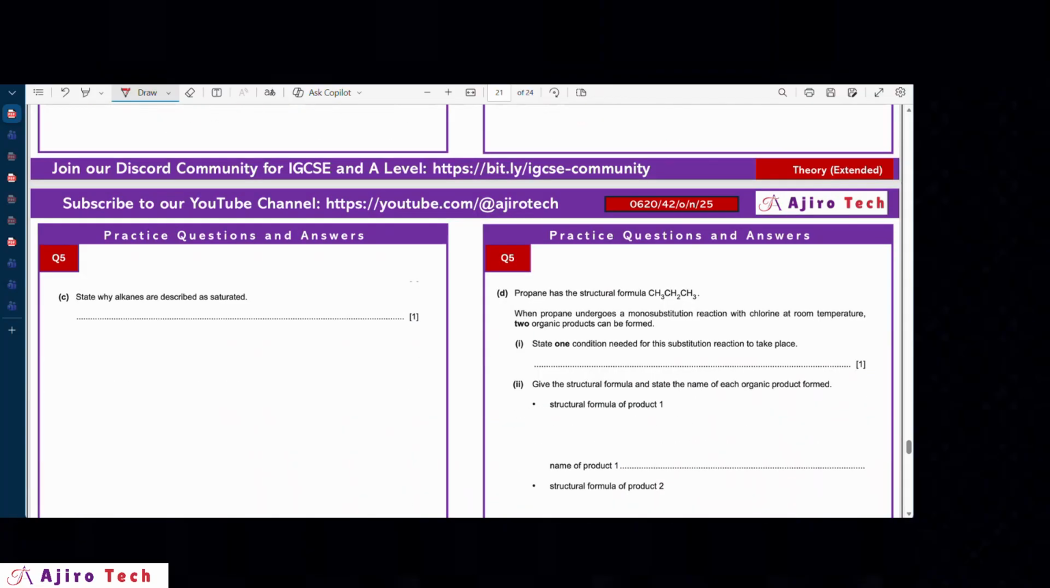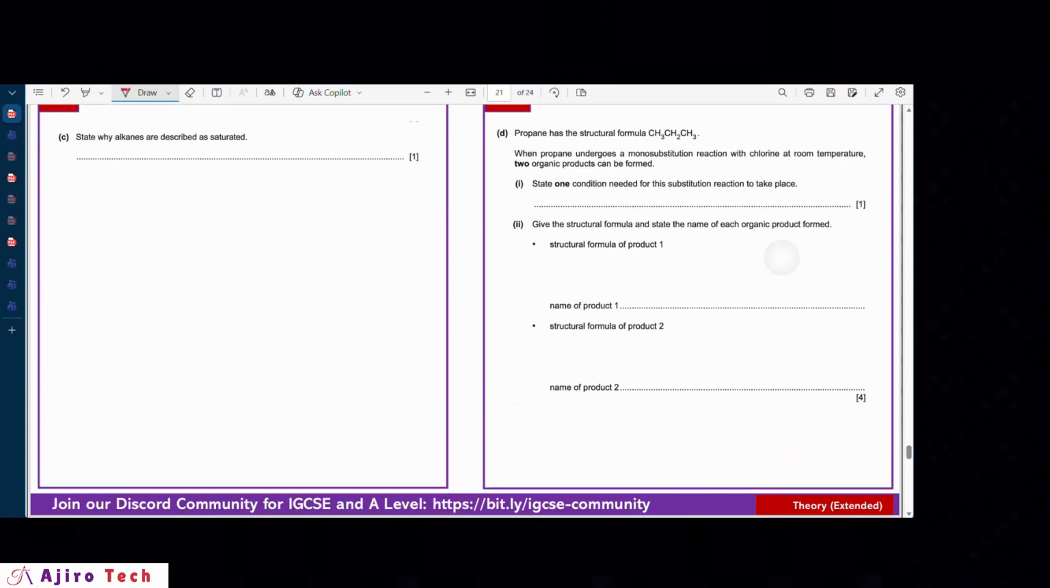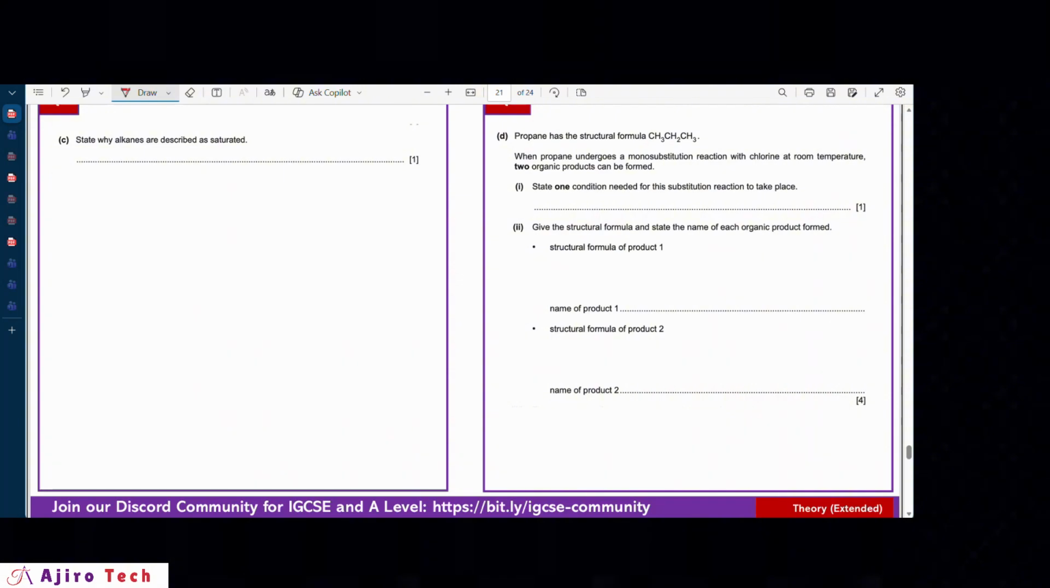All right, let's go. State why alkanes are described as saturated. Now, remember that we refer to them as saturated because they have all carbon-carbon single bonds. They have carbon-carbon single bonds in their structure, all of them.